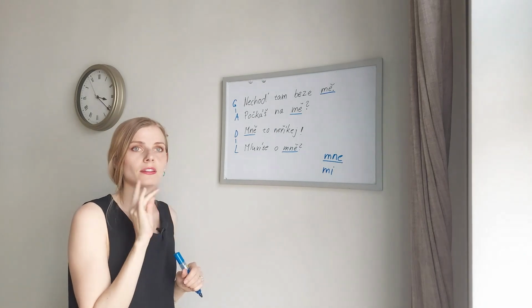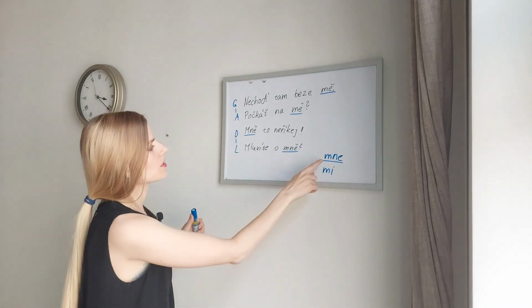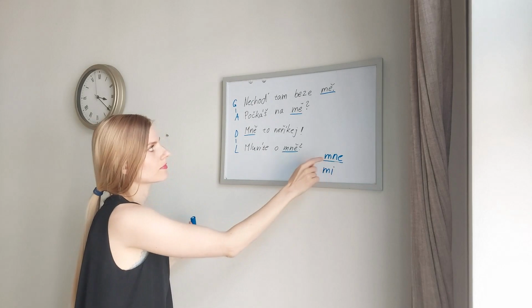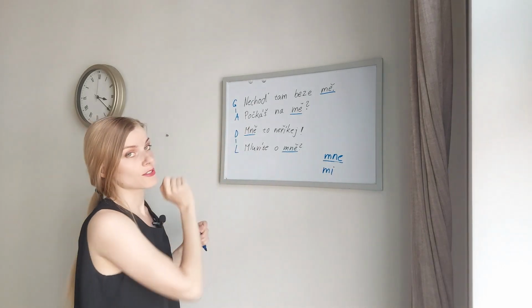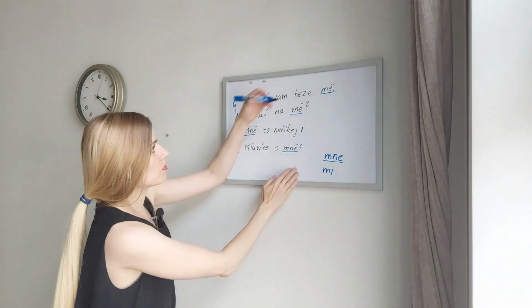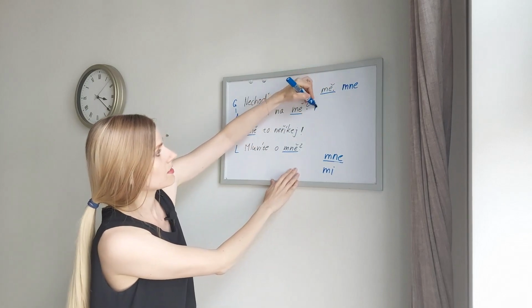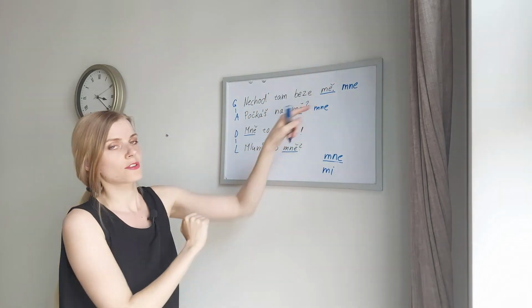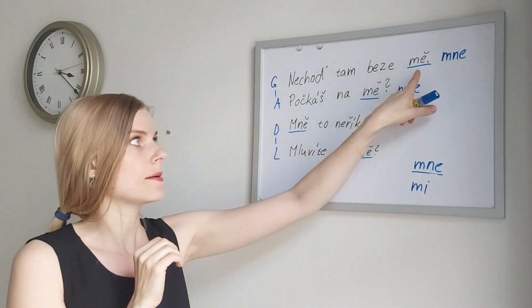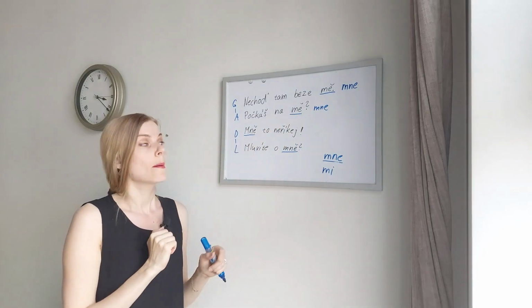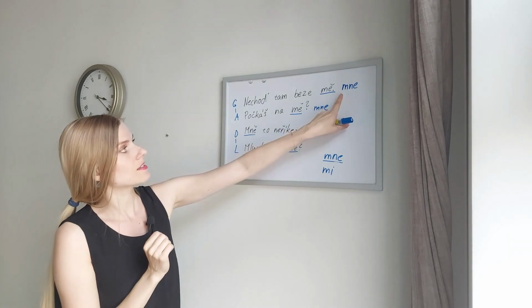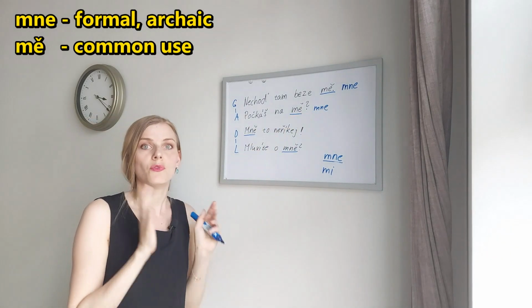We have an alternative. We can also use mne for the genitive and accusative. You could easily replace these by M and E, mne. They sound different. Mě versus mne.